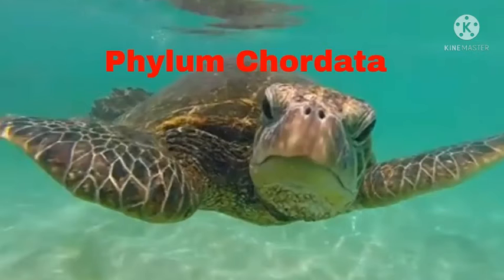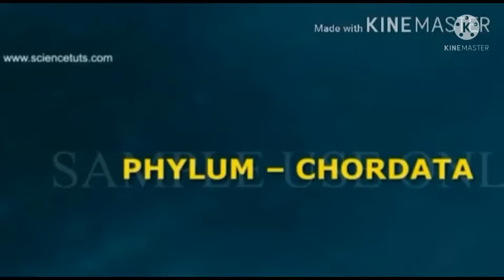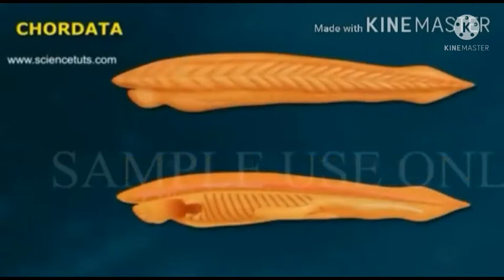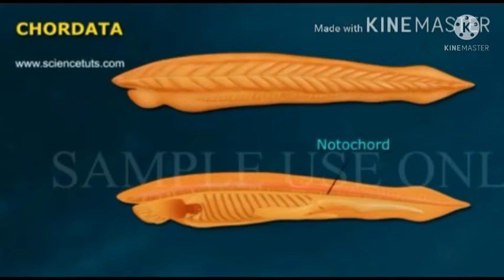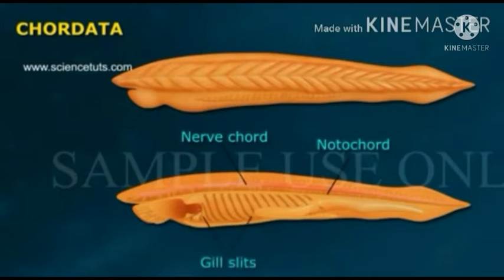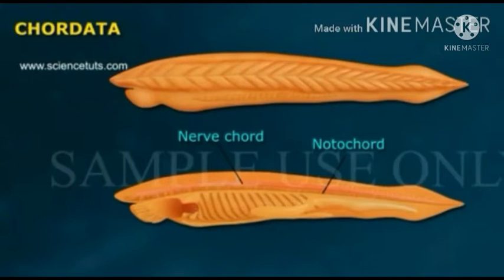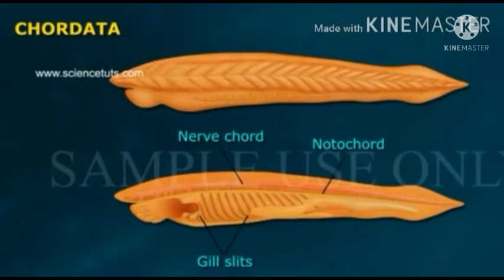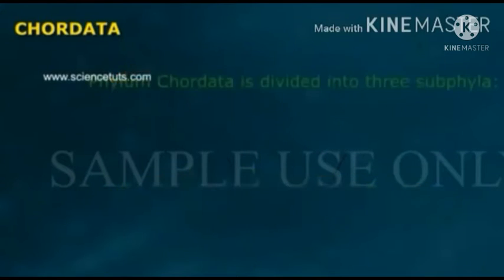Today, we are going to discuss the topic Phylum Chordata for Class 9. Animals belonging to phylum Chordata are fundamentally characterized by the presence of a notochord, a dorsal nerve cord, and paired pharyngeal gill slits. These are bilaterally symmetrical, triploblastic, coelomate with organ system level of organization. They possess a post-anal tail and a closed circulatory system.